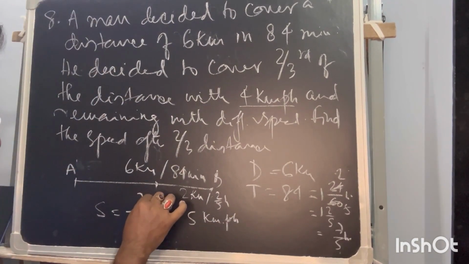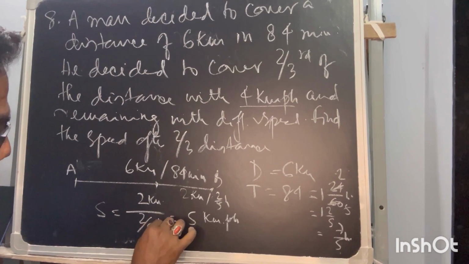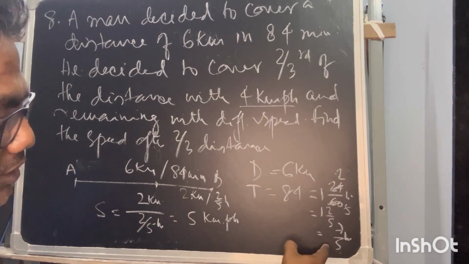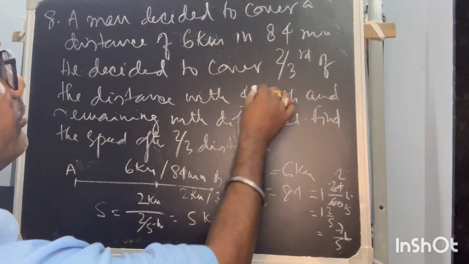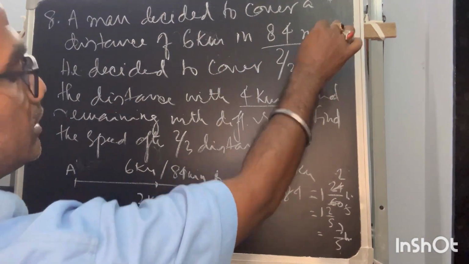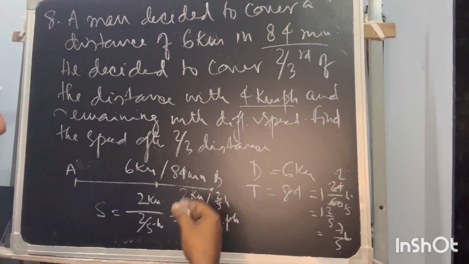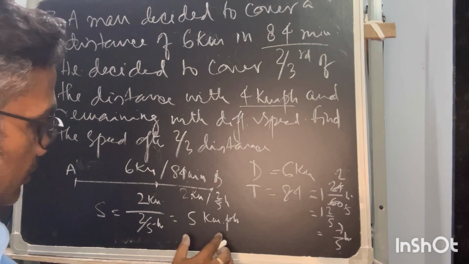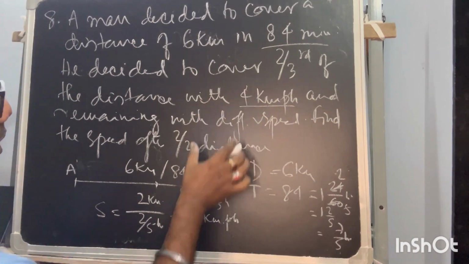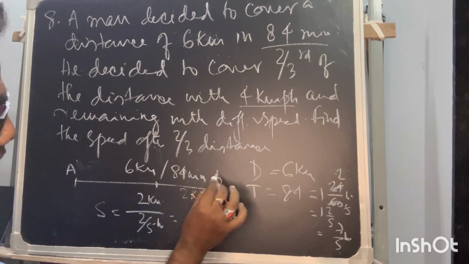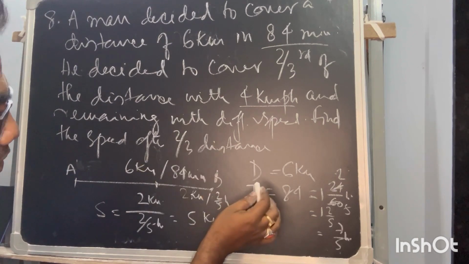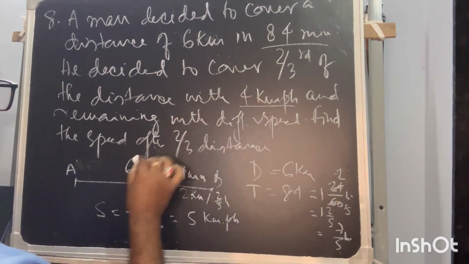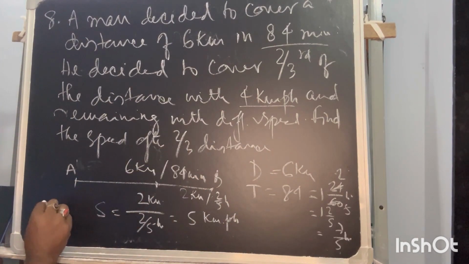Why? Because this is kilometer, remaining this is hour, so kilometer per hour. I already converted minutes into hour, so no need to worry later. So this is 5 kilometer per hour, and because there is no acceleration, he is moving at the same speed, that can be assumed. So graphically, the same speed is being maintained here.